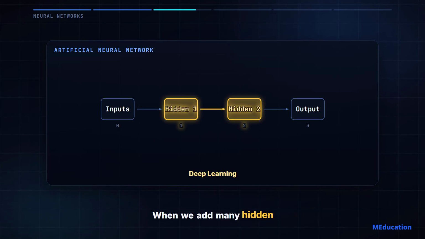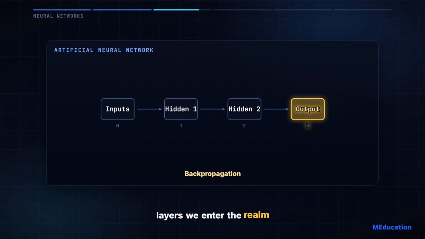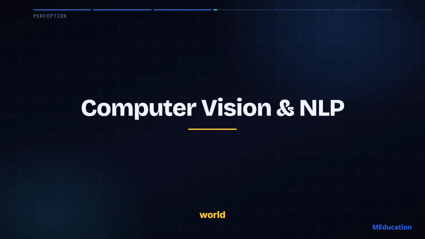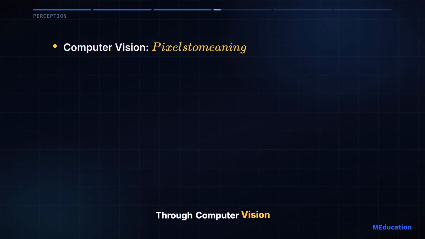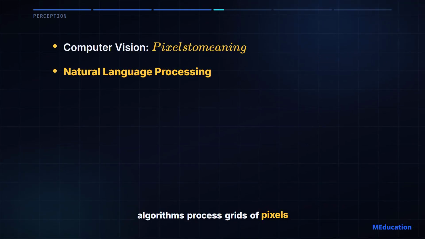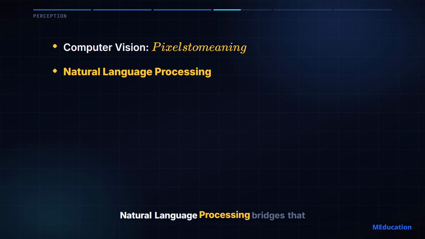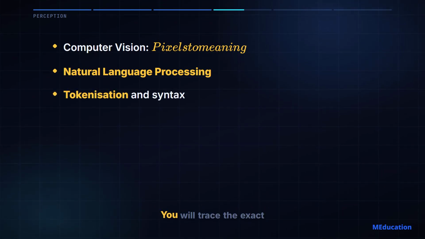When we add many hidden layers, we enter the realm of deep learning, requiring massive computational power to run convolutional and recurrent neural networks. How do machines perceive our world? Through computer vision, algorithms process grids of pixels to perform image classification, object detection, and facial recognition. But humans communicate with words, not pixels. Natural language processing bridges that gap.